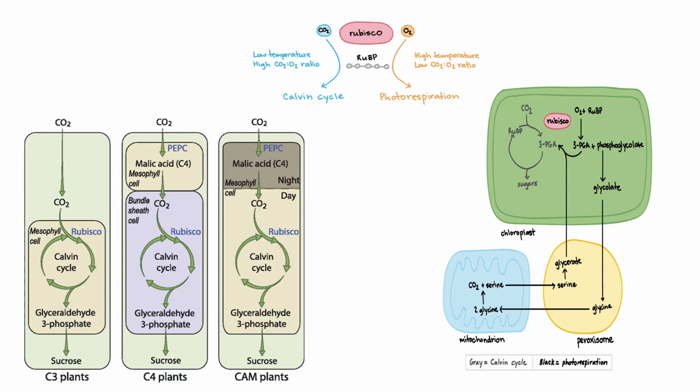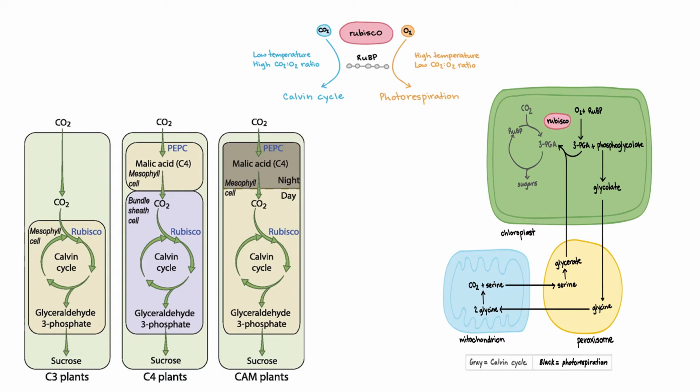The enzyme fixing carbon dioxide in mesophyll cells is phosphoenol pyruvate carboxylase, which can fix carbon dioxide but not oxygen. The first carbon dioxide acceptor is phosphoenol pyruvate.